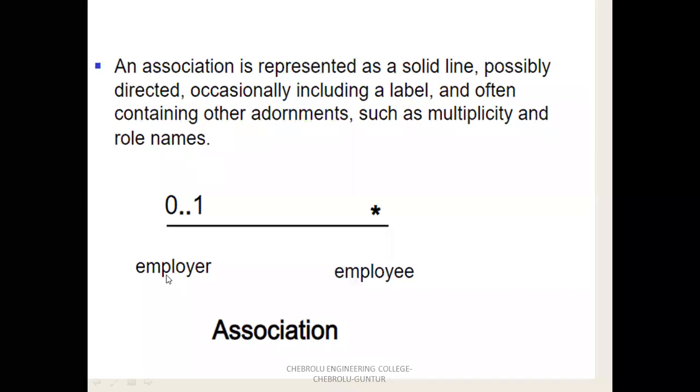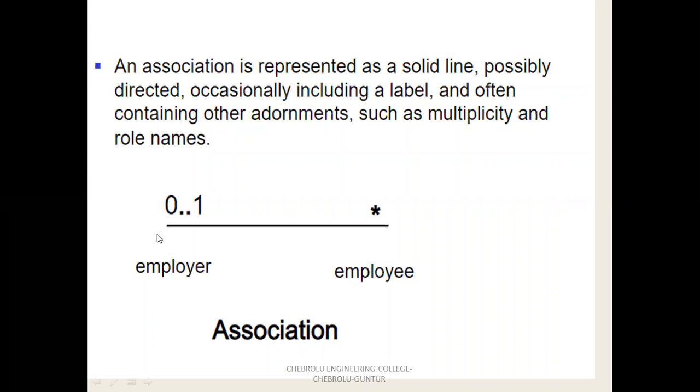Suppose the role names are employee and employer. Only a single employer is there, and a single employer has multiple employees. So 0 to 1 represents the endorsements, that is, the multiplicity and role names. Multiplicity here means the number of persons, that is, the association between numbers of persons.